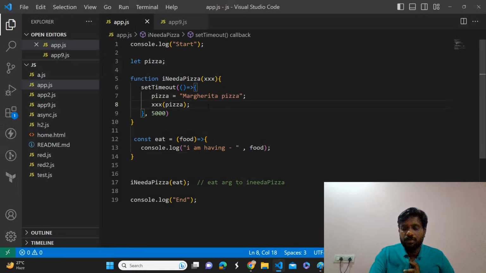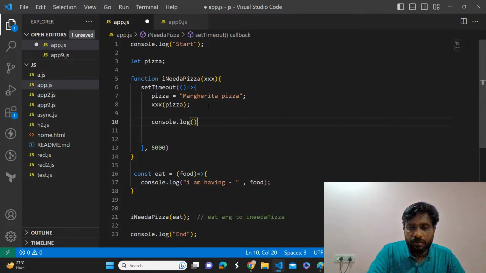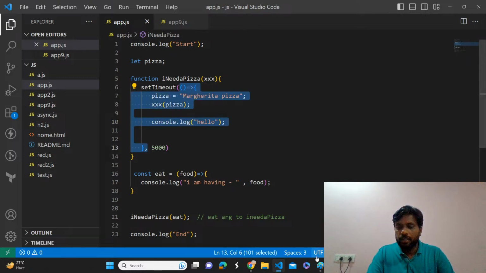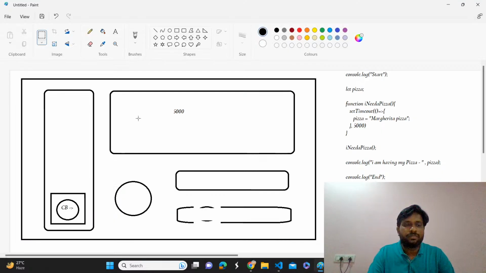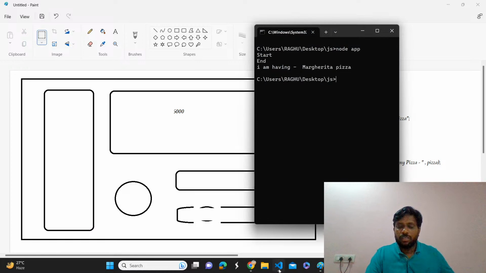After that, nothing else is there inside this setTimeout. If you give any instructions here, it will execute all those things. So let me add one line of code here: hello. It will print hello, and then the job of this callback function is also completed, so it will be removed from the call stack. Now let's execute the code and see the result.